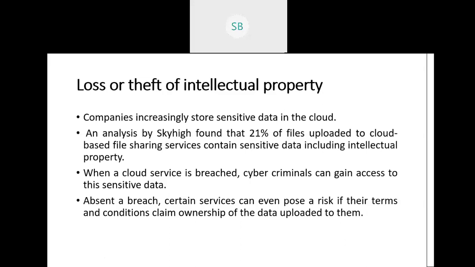If policies are not maintained, from whichever cloud company the company has bought the cloud, some policies are there, right? They sign a contract that our information should not be shared. When that contract is breached, your sensitive data is at risk, right? Then cyber criminals easily get access to it. That is how security may be an issue.